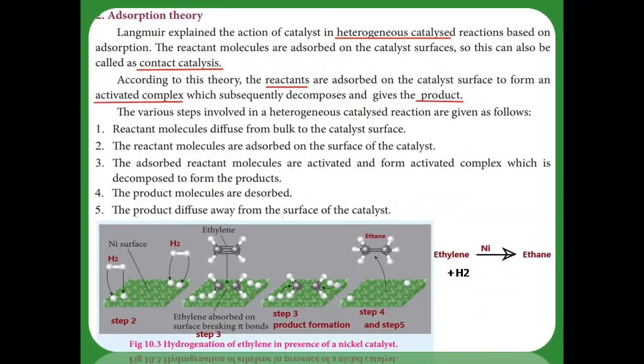So far we learned the intermediate compound theory. What is the difference between intermediate compound theory and adsorption theory? Intermediate compound theory explains the homogeneous catalyst based reaction, but adsorption theory explains the heterogeneous catalyst based reaction. And in intermediate compound theory, the reactant with the catalyst gives the intermediate compound. Then the intermediate compound once again reacts with another reactant, and it gives the product and then the catalyst.